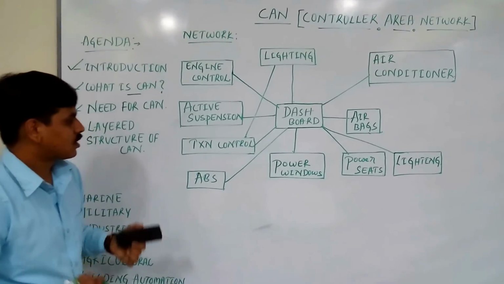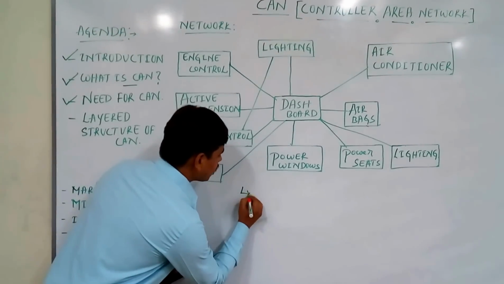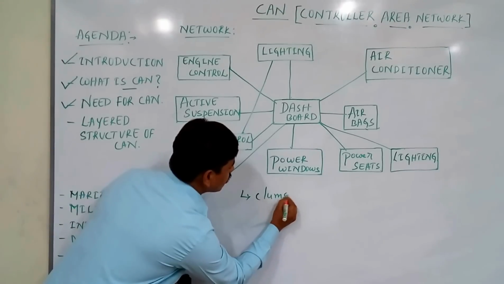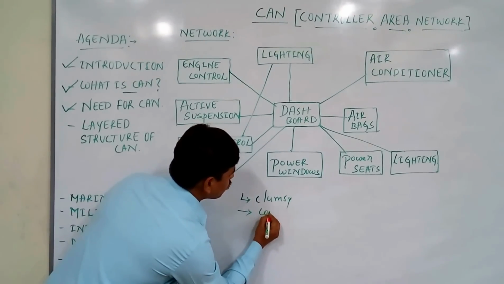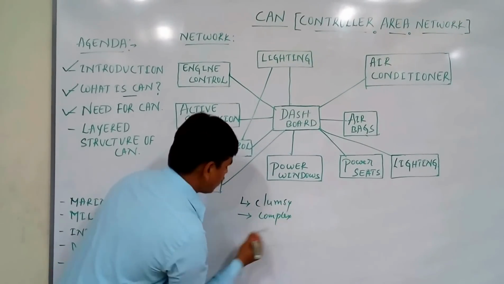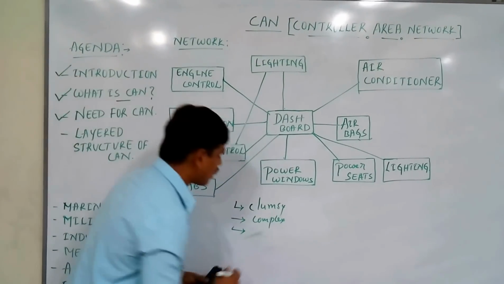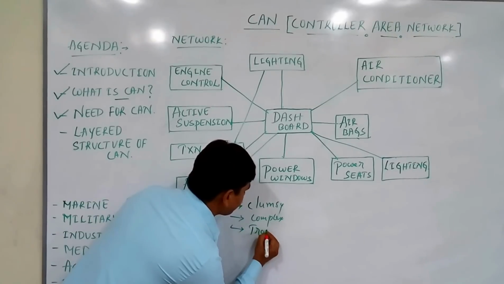Due to this, the system looks clumsy and complex, and it's even difficult for troubleshooting as well.